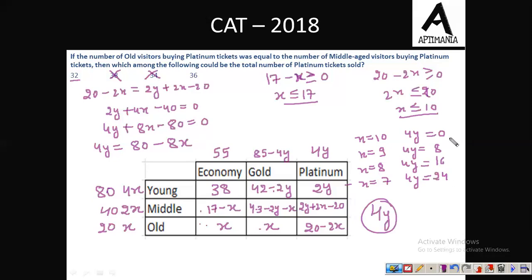So you can see that this is increasing in multiples of 8. So our answer should be a multiple of 8, and among the options you can see 32 is the only option that is a multiple of 8. So from here we can say that the answer is 32. In fact, when x is equal to 6, we will get the answer as 32, which is one of the possible values. Fine. So the correct answer to this question is 32.